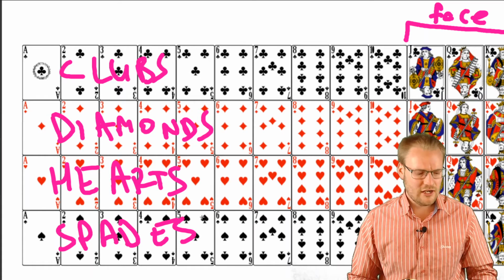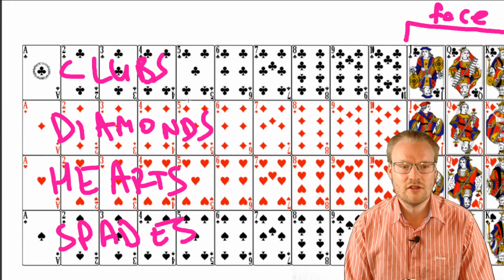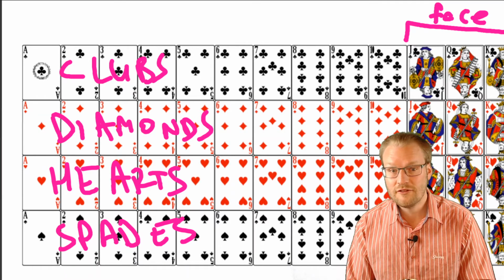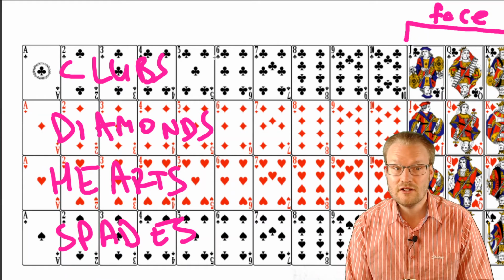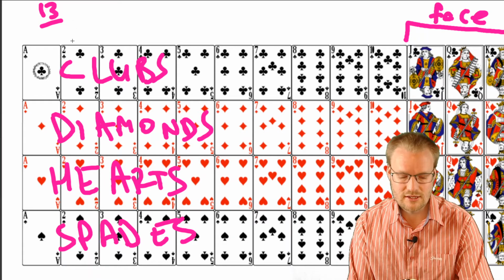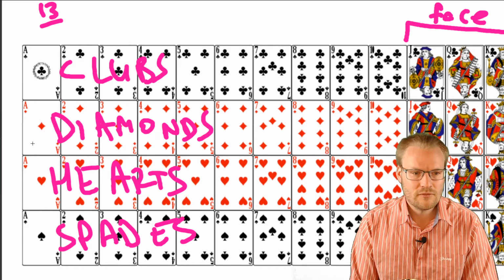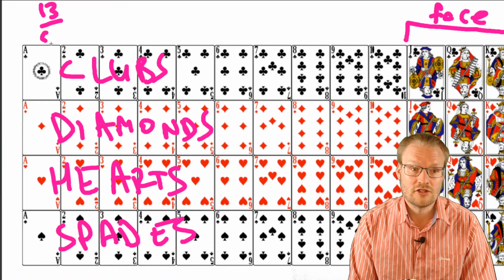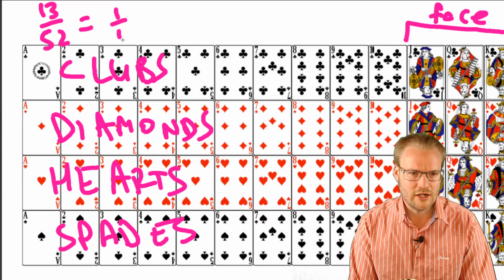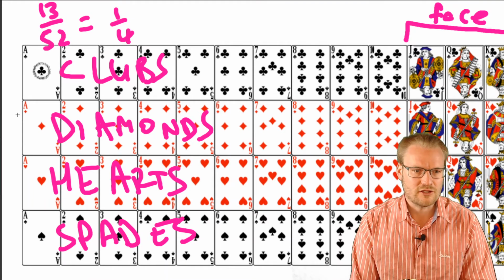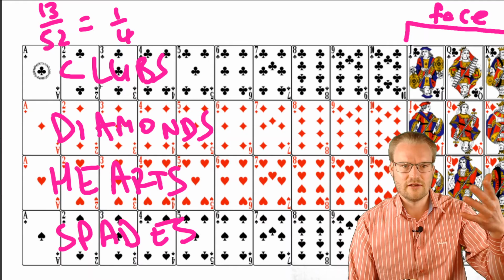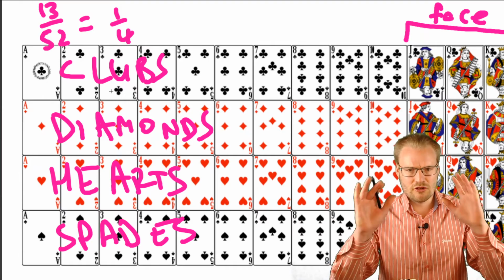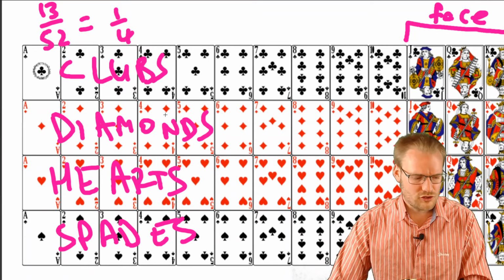Okay, so if I asked you what's the probability of drawing a heart, well, 1, 2, 3, 4, 5, 6, 7, 8, 9, 10, 11, 12, 13. There are 13 hearts. How many cards are there altogether? Well, there are 13 in a suit and there are 4 suits. So each of these is a suit. So there are 52, which gives 1 over 4. Or you can just see that there's 1 heart for every 3 other suits, so 1 in every 4. You could have gone straight to your simplest answer. So cards are something that we're going to get familiar with during this time.